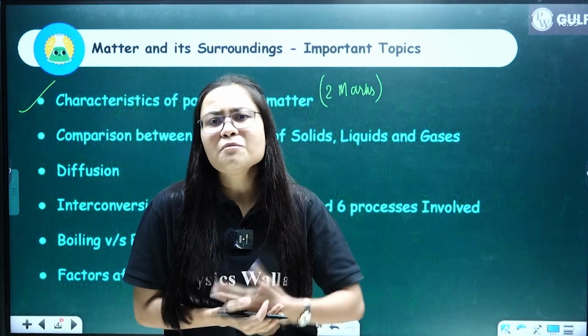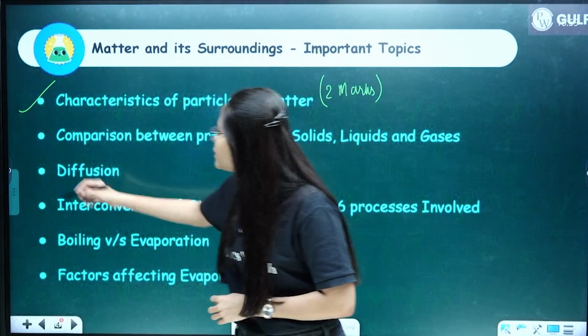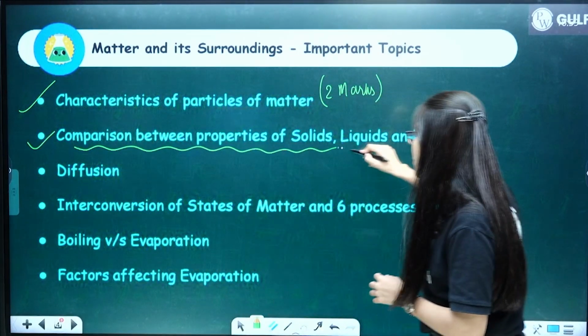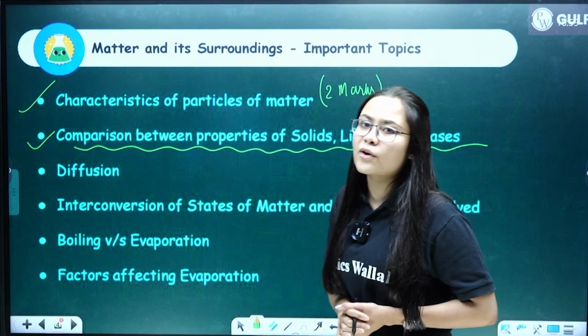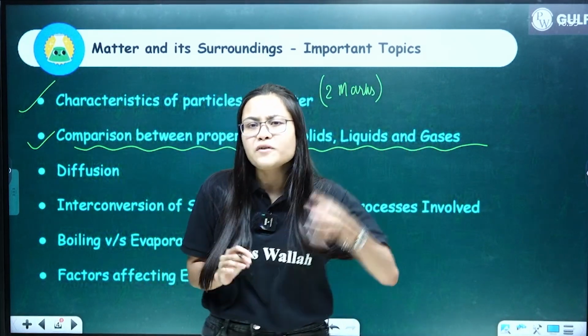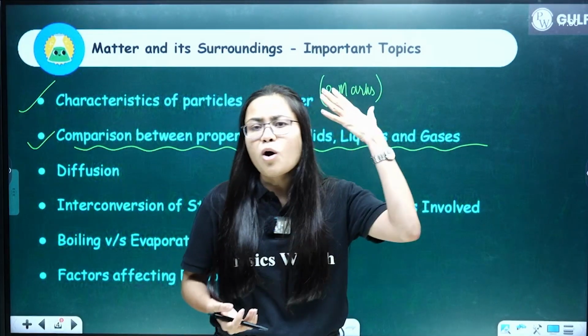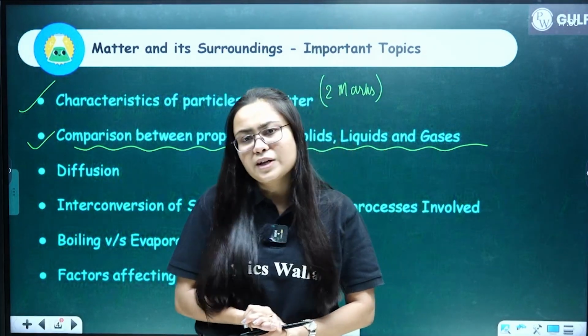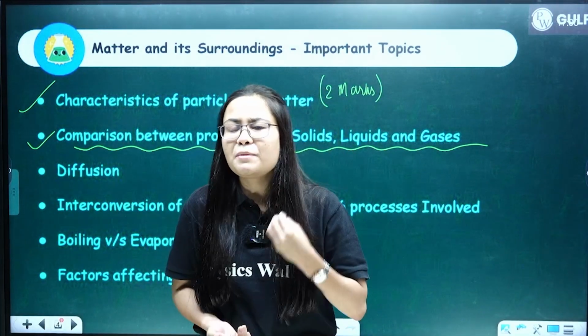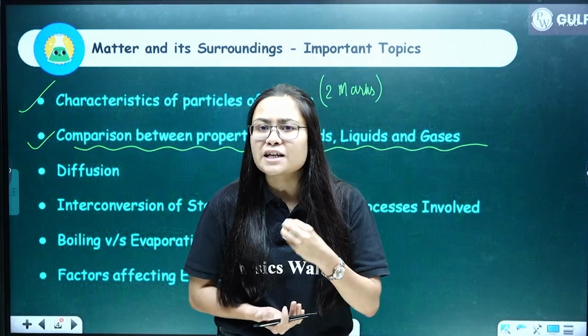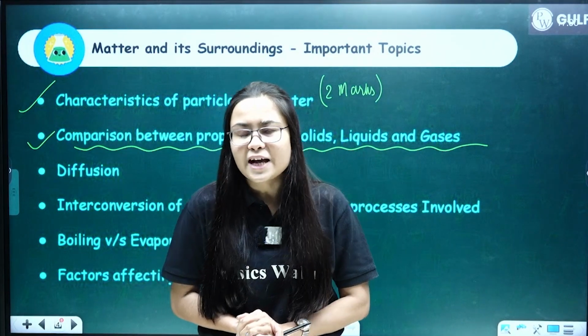Then the second most important topic from this chapter is comparison between properties of solids, liquids and gases. Clear? So you have 3 states of matter: solid, liquid and gas. You have to remember all the properties of solids, liquids and gases, and you should know how to write the distinguishing points between them.